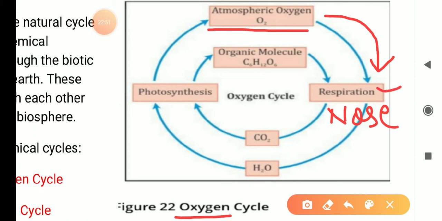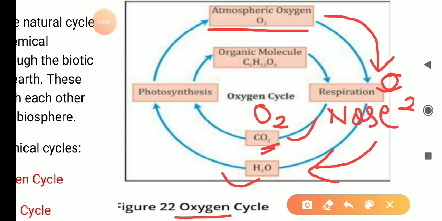So now oxygen has come to our body. When we respire, we release water vapor and carbon dioxide. This carbon dioxide also has oxygen, as we can see in the formula, and this water vapor also has oxygen.